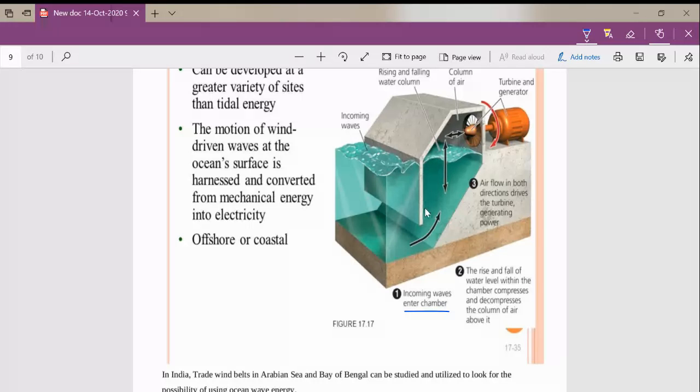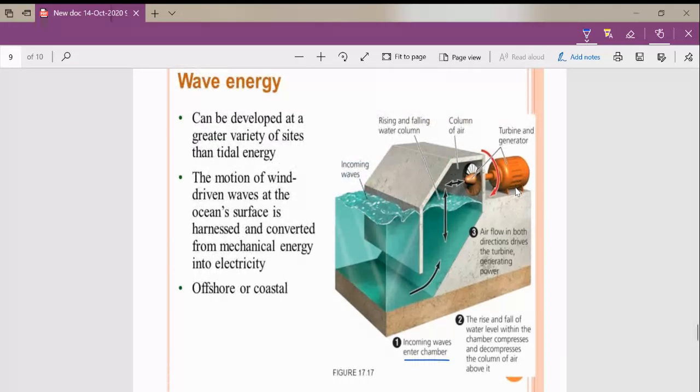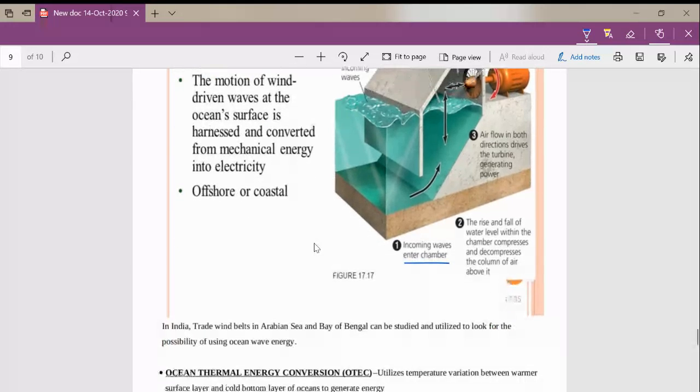When the up and down, rise and fall of these waves happens, the air in that particular chamber or column compresses and decompresses. So due to this compression and decompression, the turbine associated with that particular column rotates. So the turbine is connected to a generator, and the generator will produce electricity. This is what happens in case of wave energy.